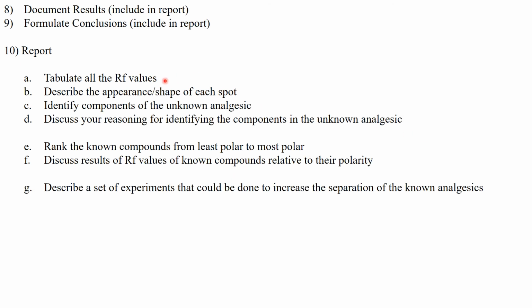So here's the report. Tabulate all the Rf values for all the spots that are marked. Describe the appearance and shape of each spot. Sometimes, in addition to just the Rf value, we can look at the spot shape to tell a lot about what that compound is if we compare it to another known shape. So we'll use that information, both the Rf values, the appearance and shape, to identify the components of our unknown analgesic. Then we're going to discuss those results and your reasoning for identifying the unknowns in the analgesic.